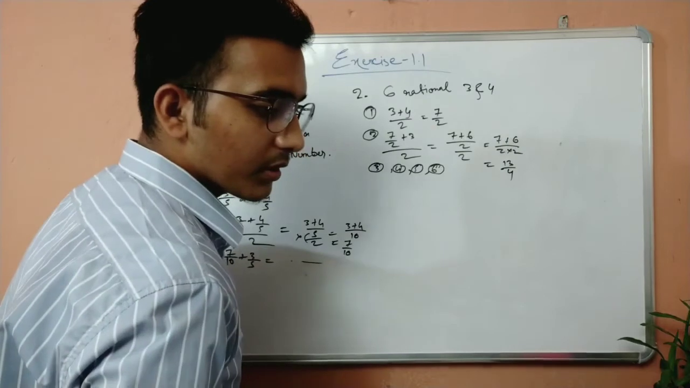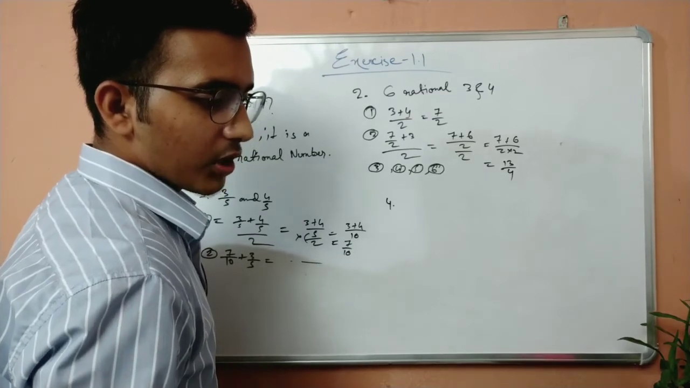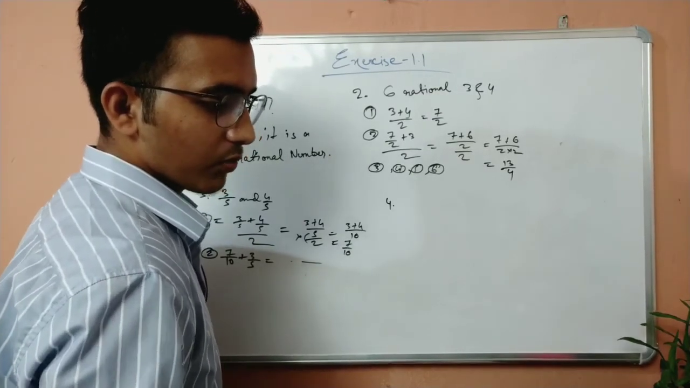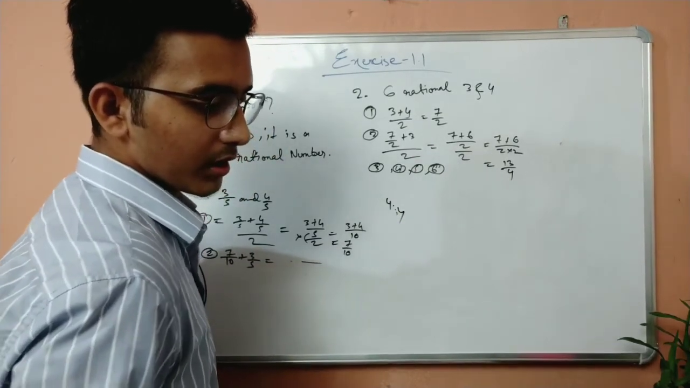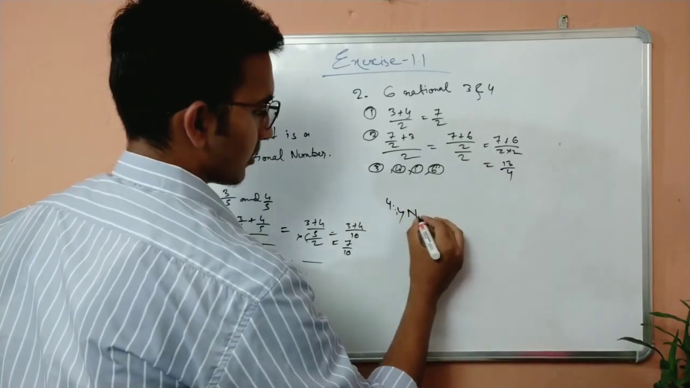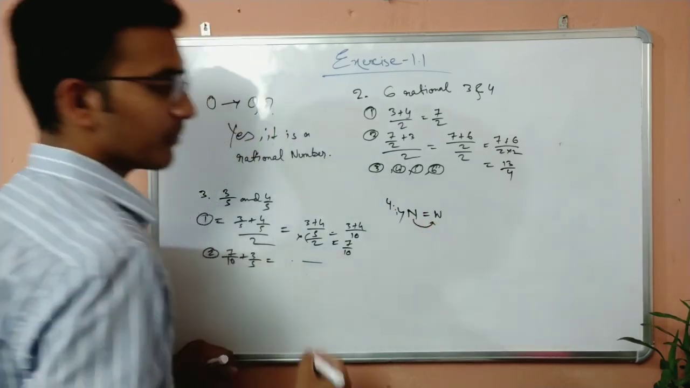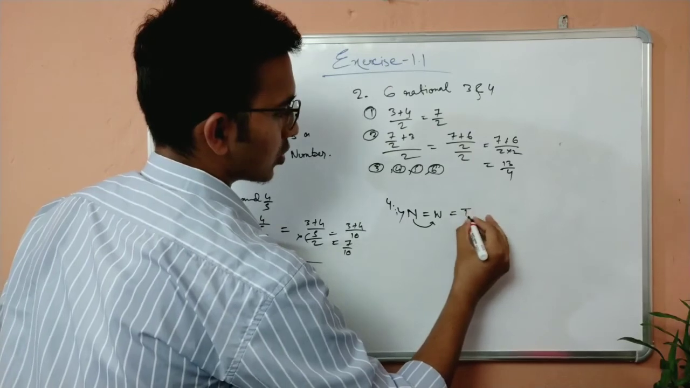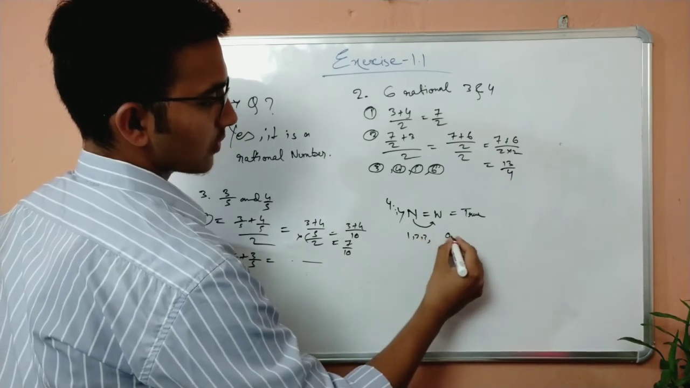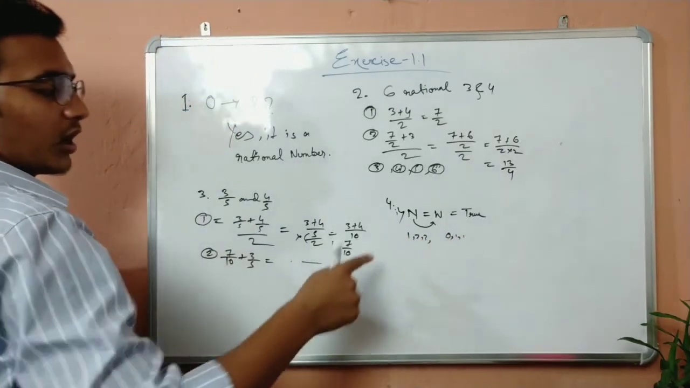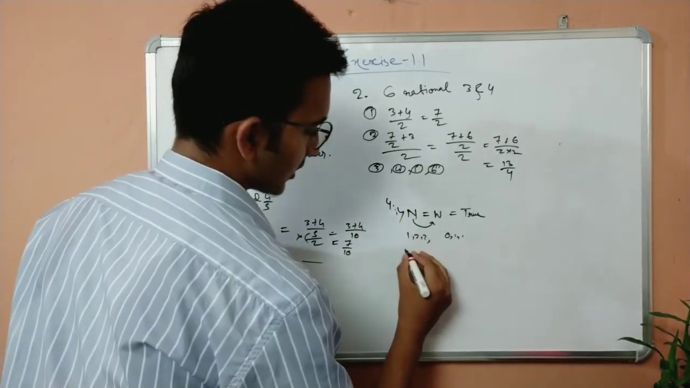Now, question number 4. What does question number 4 say? State whether the following statements are true or false. Give reasons for your answer. 1. What does 1 say? Every natural number is a whole number. So every natural number comes inside the whole numbers. Is it true or false? The answer is true. Why? Natural numbers start from 1, 2, 3, whereas whole numbers start from 0, 1, 2. I said it earlier, whole numbers are basically natural numbers along with 0. So it is true.